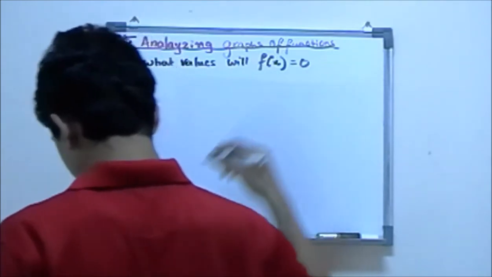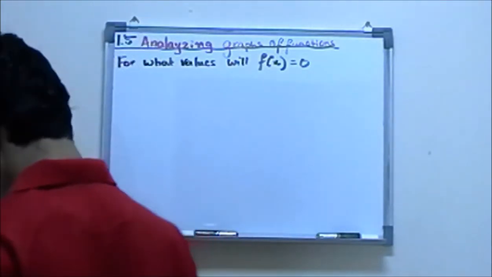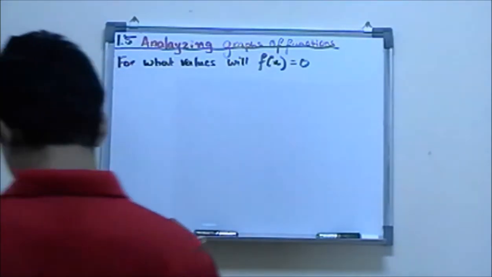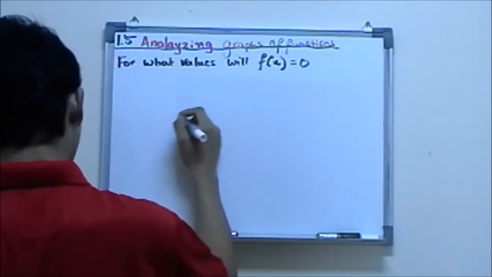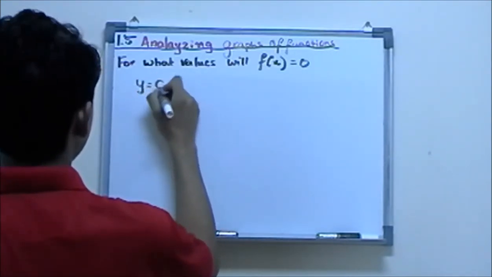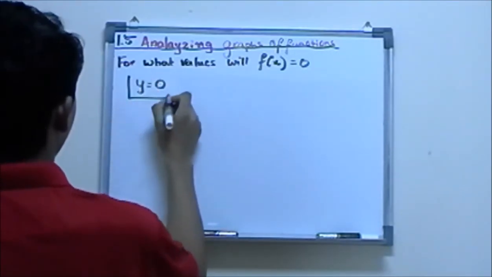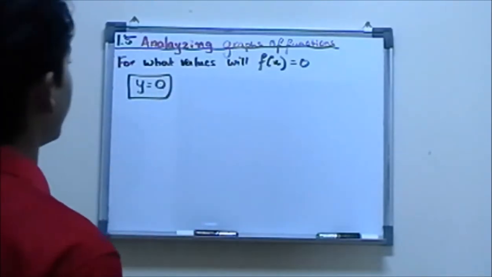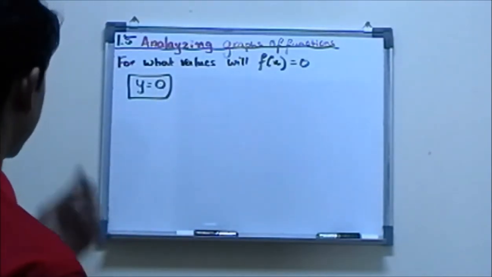We are given that y is equal to 0. For what value of x is the whole equation 0?